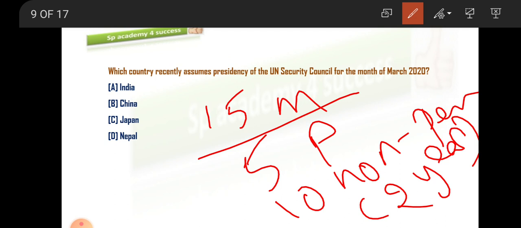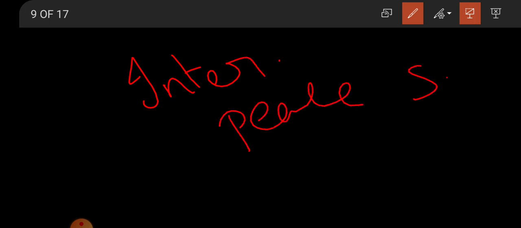First of all, what is this UN Security Council? The UN Security Council was established by the UN Charter. And the purpose of this UN Security Council is to maintain international peace and security. Right? Hope you got all the points related to this. I'm explaining once again, guys. The UN Security Council was established for the purpose of maintaining international peace and security.